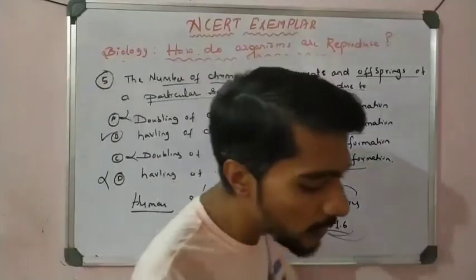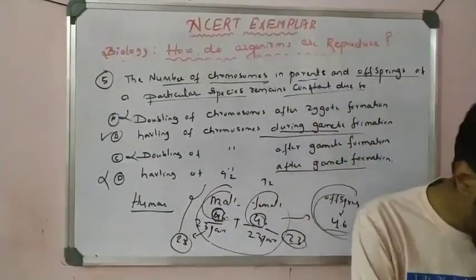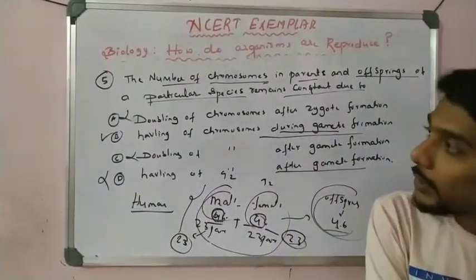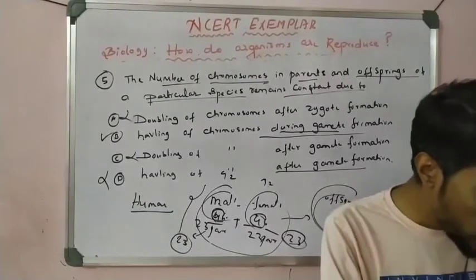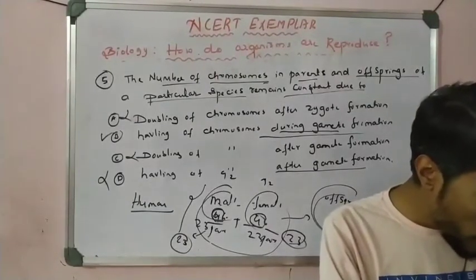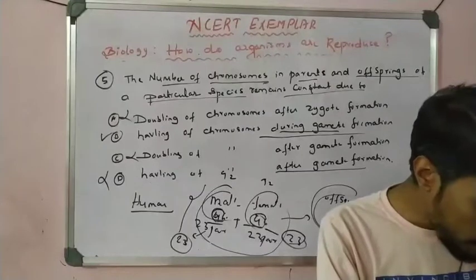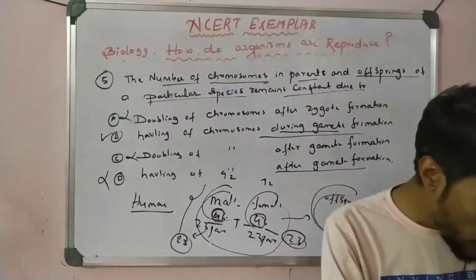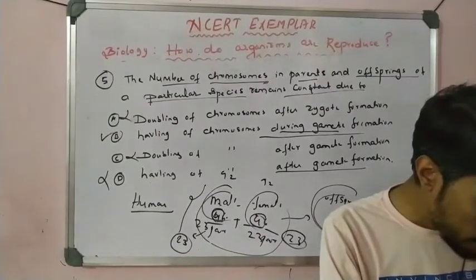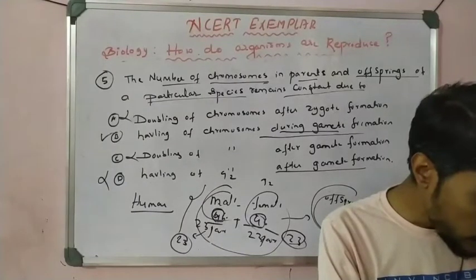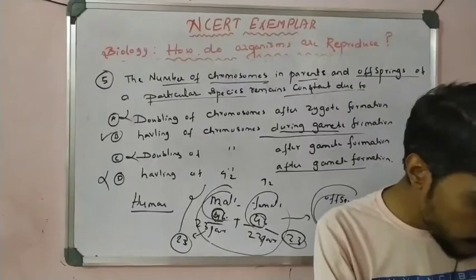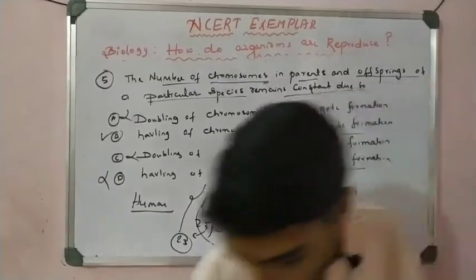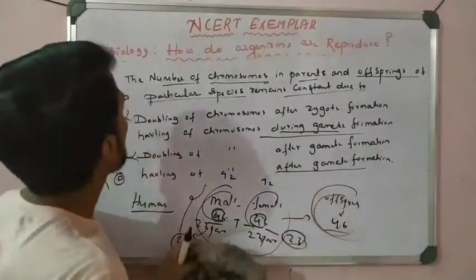Right students, so write this down. This is again a very important concept, it may be asked. So question number 5 is finished. Now come to question number 6. Okay, now see question number 6.